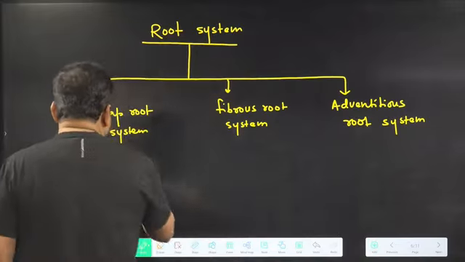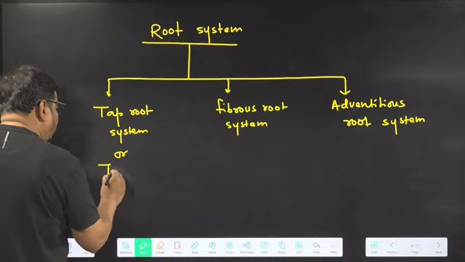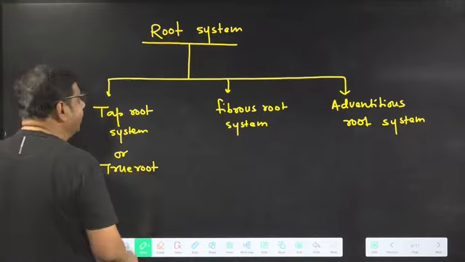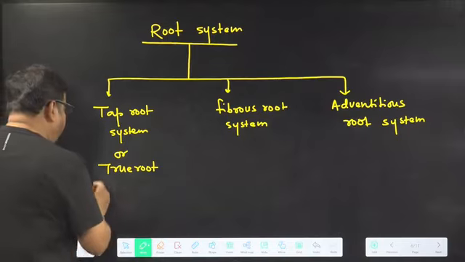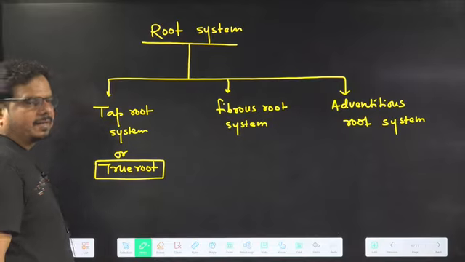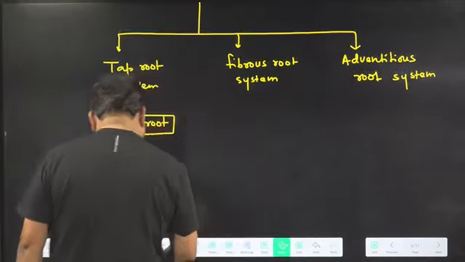The taproot system is also called the true root. So keep this line in mind: taproot is also called which root? True root. And what are the characteristics of the taproot?